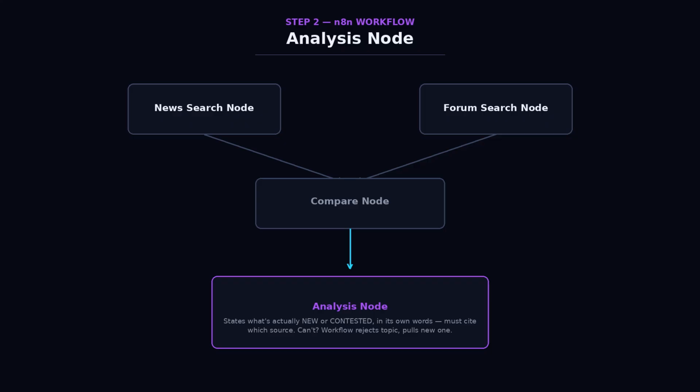Step 2, an analysis node that doesn't just summarize, it has to state what's actually new or contested about the topic, in its own words, citing which source it came from. If it can't do that, the workflow rejects the topic and pulls a new one. This one step alone kills 90% of templated feeling content before a script even gets written.